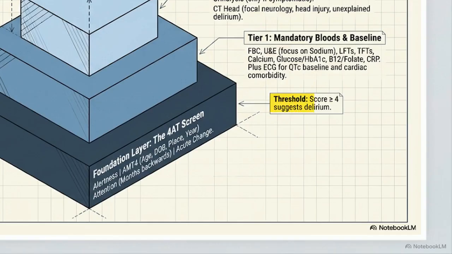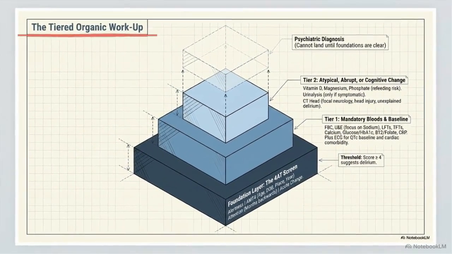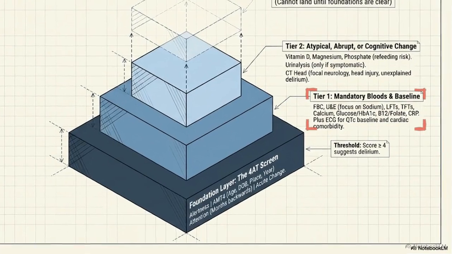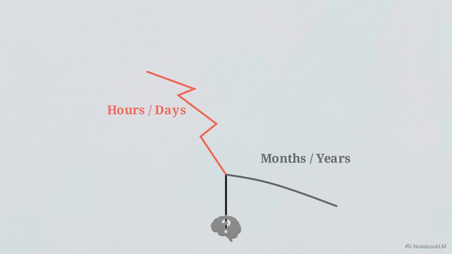If the confusion came on acutely and their attention fluctuates, it signals delirium. This 3D pyramid outlines the required response, a tiered organic workup starting with a baseline 4AT screen and moving up through mandatory blood panels. Correctly isolating a sudden delirium from a slow-moving dementia dictates the treatment path. A delirious patient requires an acute medical admission for an infection or metabolic issue, rather than a psychiatric label.